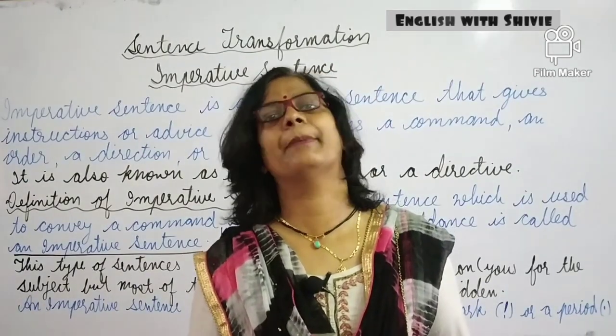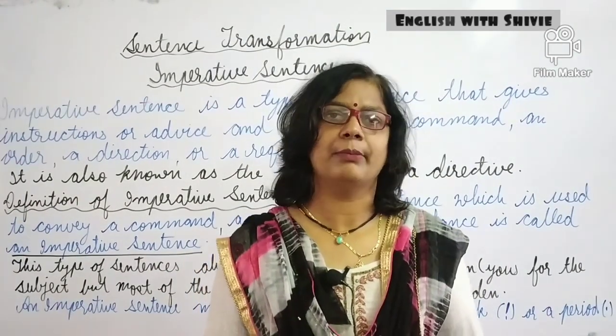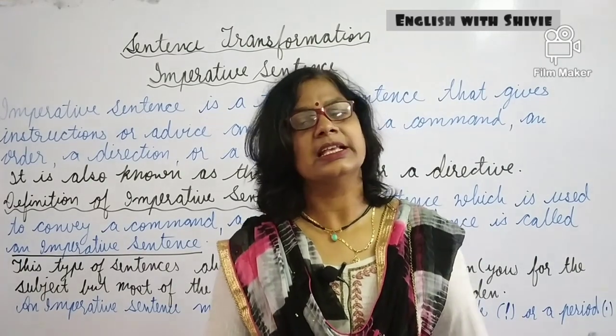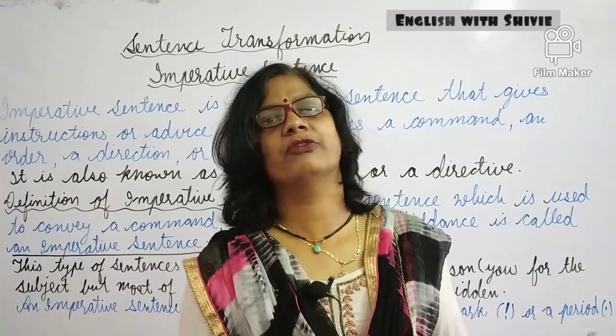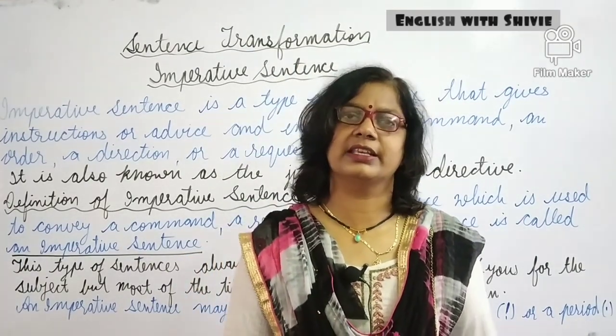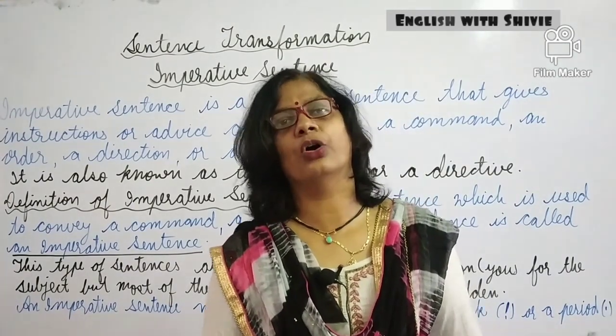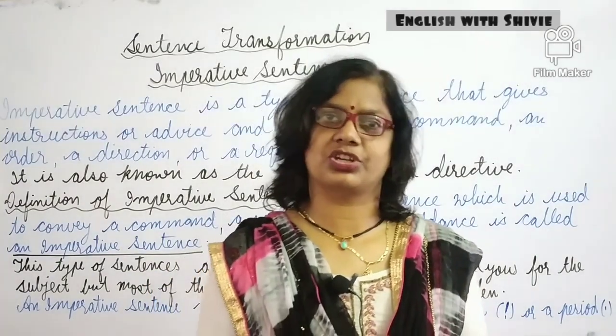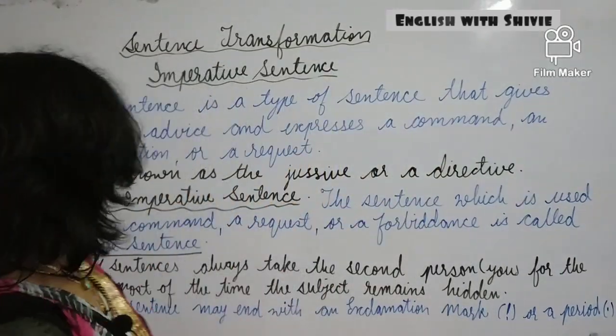Maybe he will be in a happy mood, then he will request. Maybe he will be regretful, then he will give the instruction in a sad mood. So here will be advice, command, desires, instructions, orders. This type of sentence has instructions and advice.